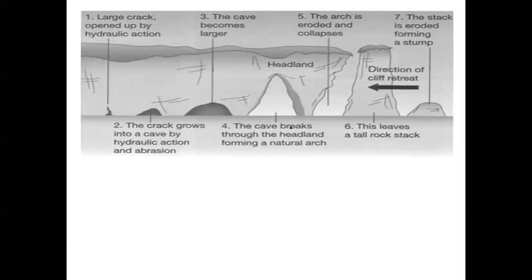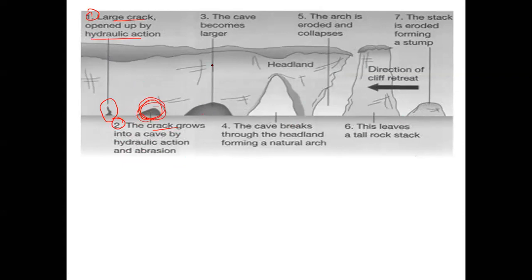We have to study this only when it comes to erosion. First step is the large crack is opened up by hydraulic action. This is the first stage. Remember hydraulic action: the joint, the water comes in, the pressure releases and the blasting effect. Second step is the crack grows into a cave by hydraulic action and abrasion. It keeps on having a blasting effect here, thereby removing the rock structure and creating a cave.